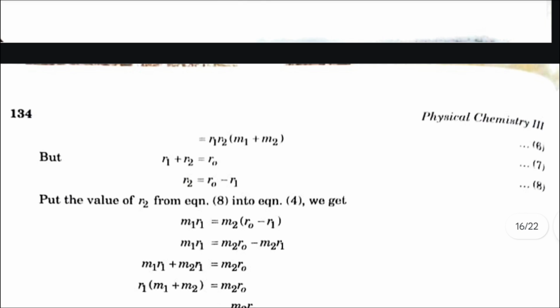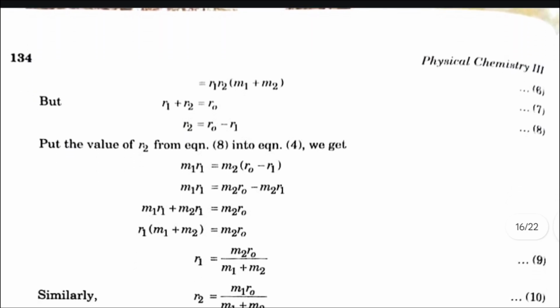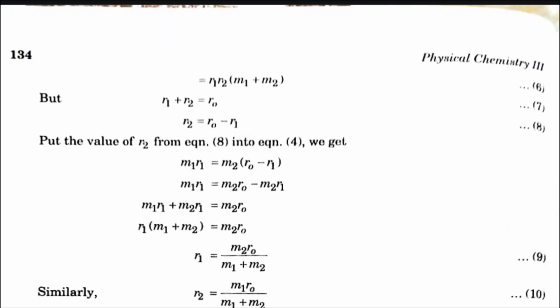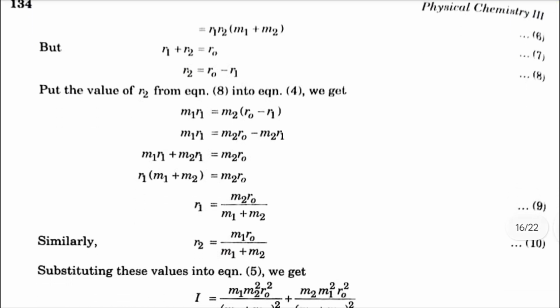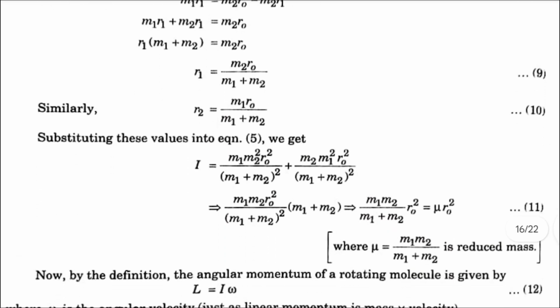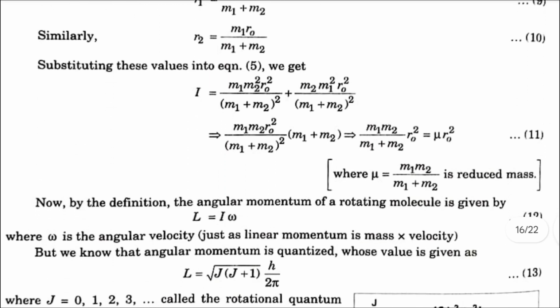But r1 plus r2 is equal to r0, and r2 is equal to r0 minus r1. So putting the value of r2 from equation 8 in equation 4, we get m1 r1 is equal to m2 into (r0 minus r1). r1 is equal to m2 r0 by (m1 plus m2). Similarly, r2 is equal to m1 r0 by (m1 plus m2). On substituting these values, we get I is equal to mu r0 square.